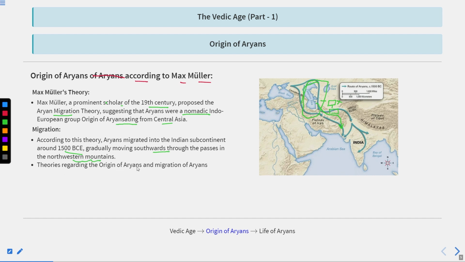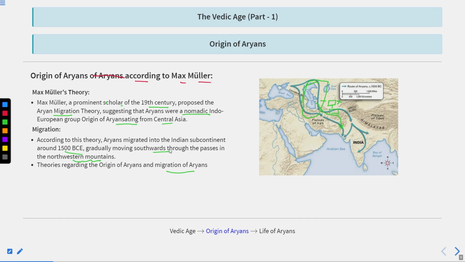Theories regarding the origin of Aryans and migration of Aryans. Why did Max Muller say that Aryans came from Central Asia and Russia, and why did we accept the theory of Max Muller? Max Muller gave the theory of the similarity of language. Generally we know that Aryans used to speak the Sanskrit language. Sanskrit was the major language of the Aryans.